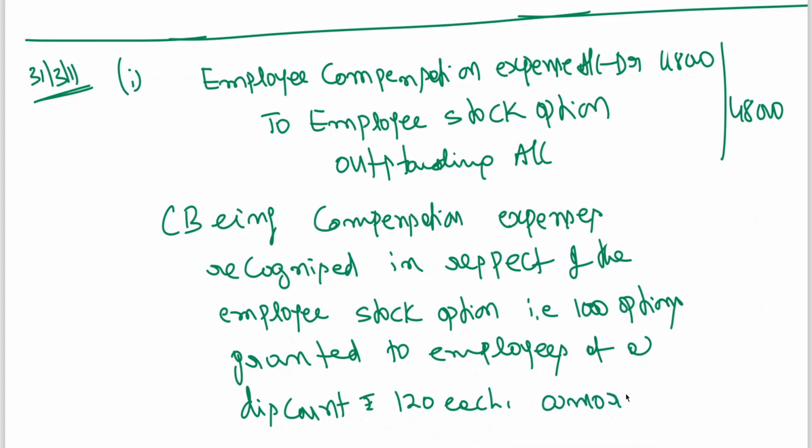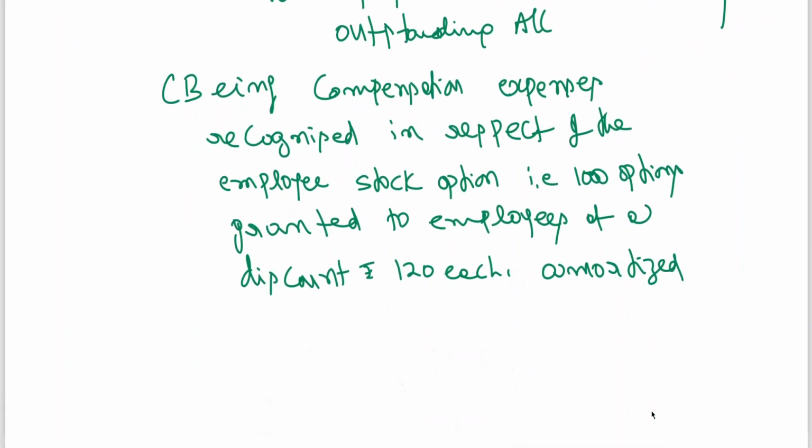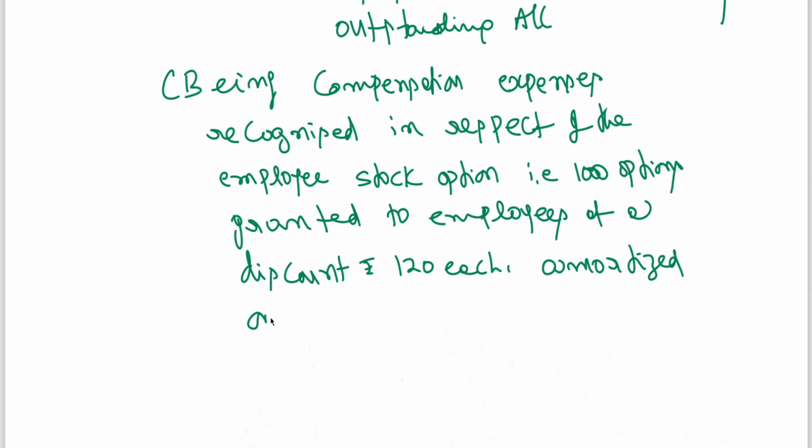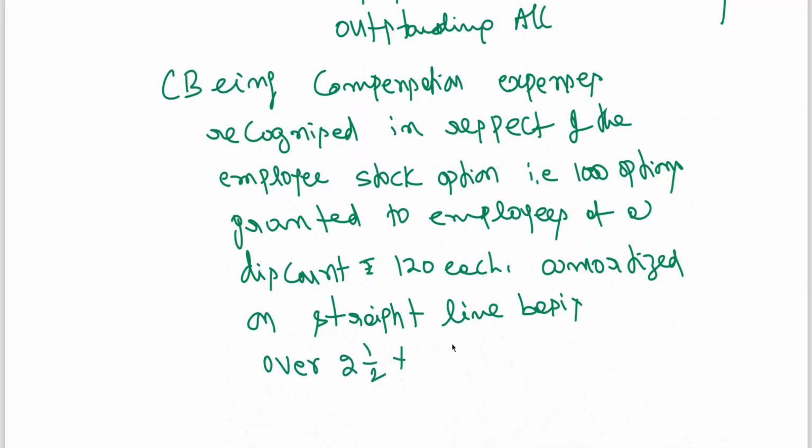amortized means written off, amortized on straight line basis over 2.5 years.